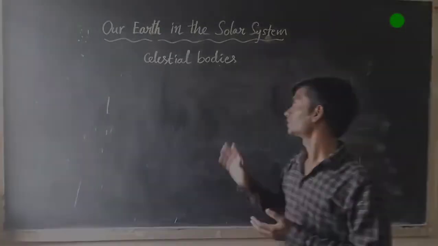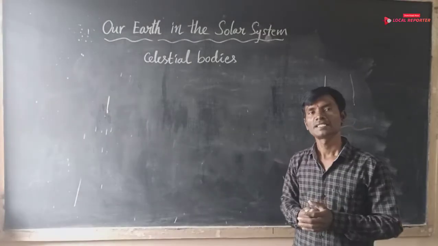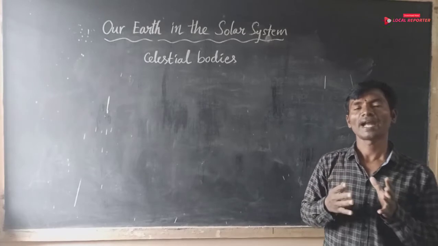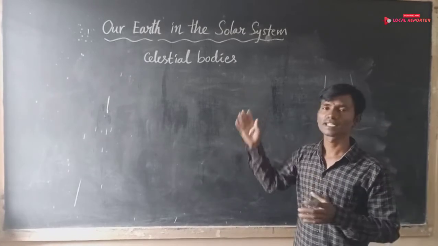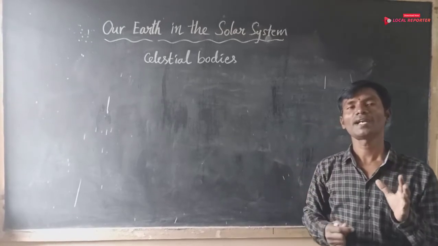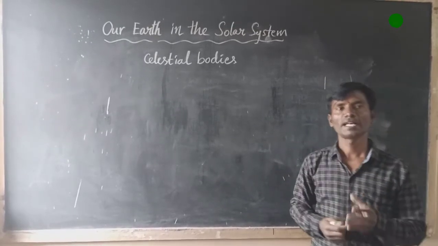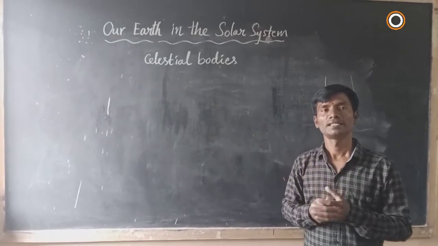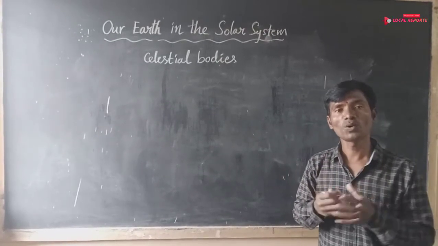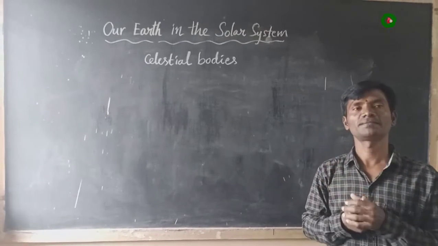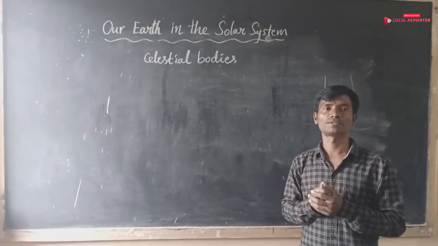Some celestial bodies are very big and hot. They are made up of gases. They have their own heat and light which they emit in large amounts.